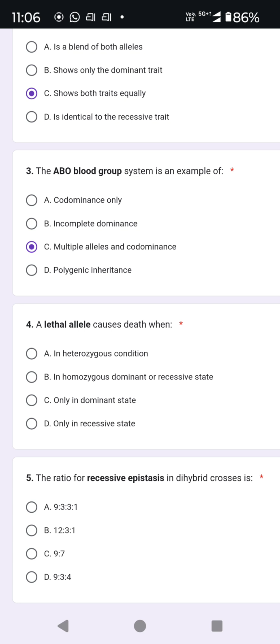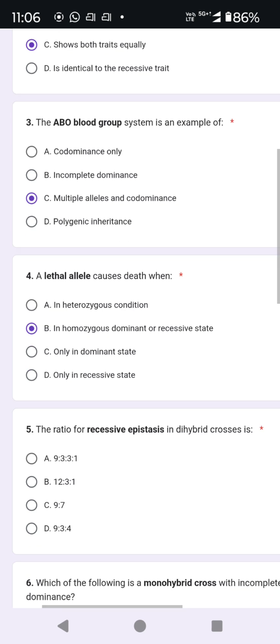What will be the answer? In homozygous dominant or recessive. Are you sure? Yes, ma'am. I think it may be only in recessive state in homozygous condition. Let's see.